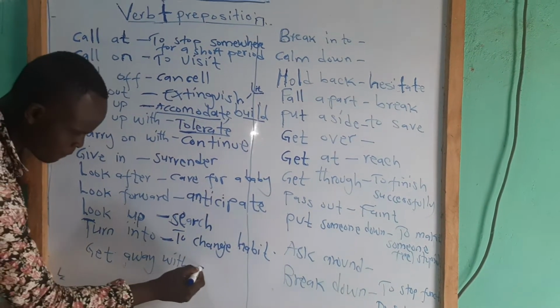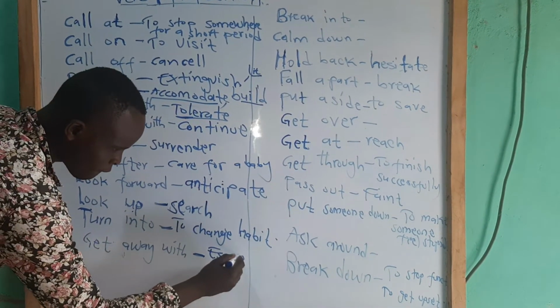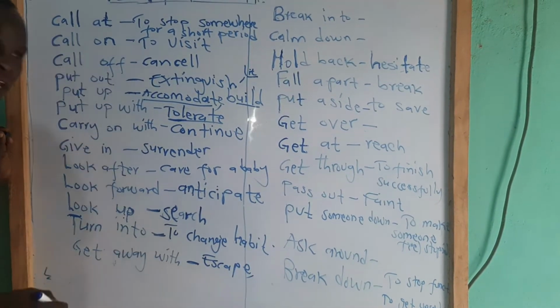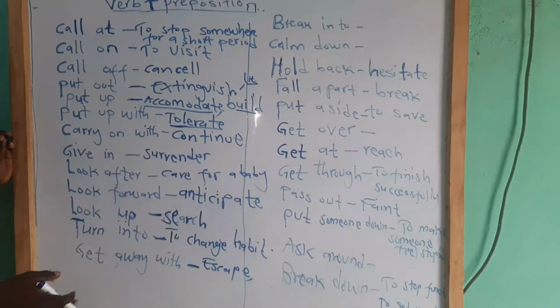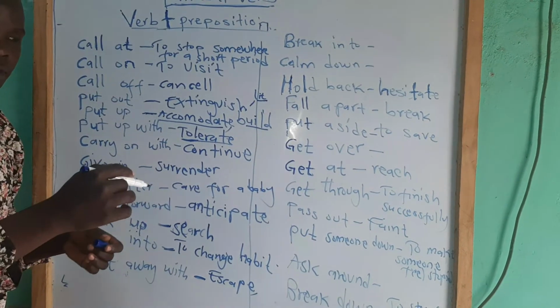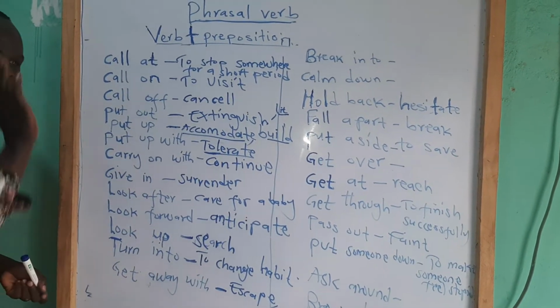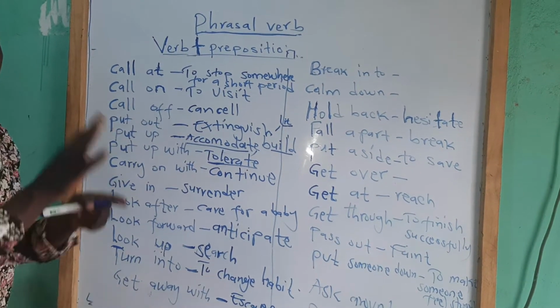Get away with is to escape with something, mostly used with robbery. A thief can get away with something stolen. Or somebody has done a mistake and goes unpunished.